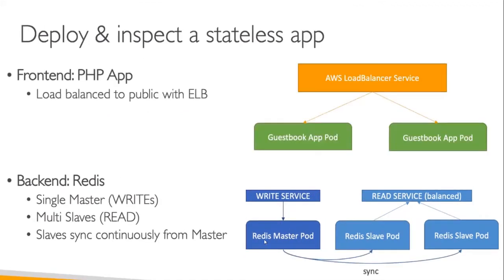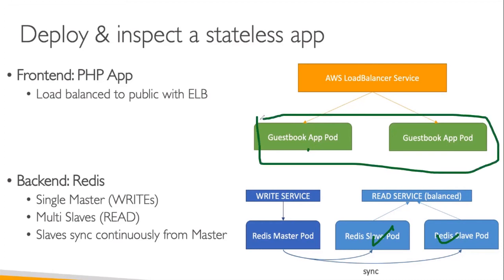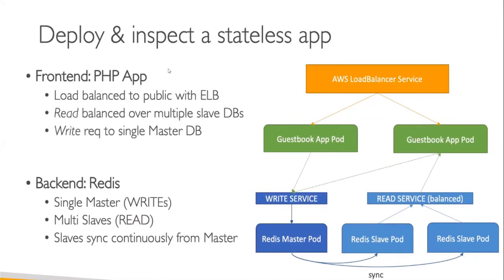So write in the master pod, read in the slave pod, and the front end UI is a PHP app, and this is also attached to the load balancer with auto scaling enabled, right?